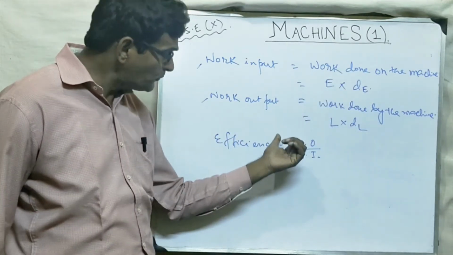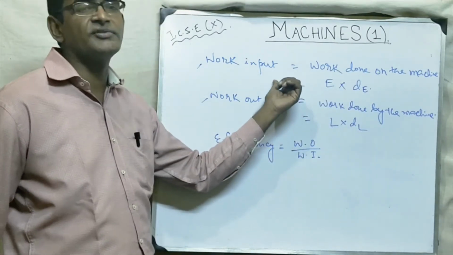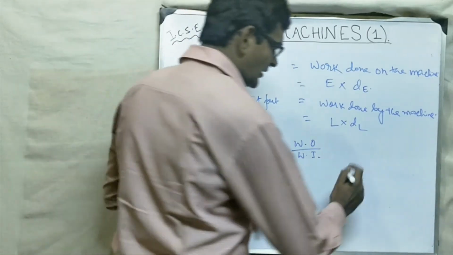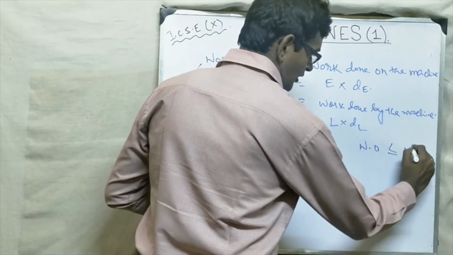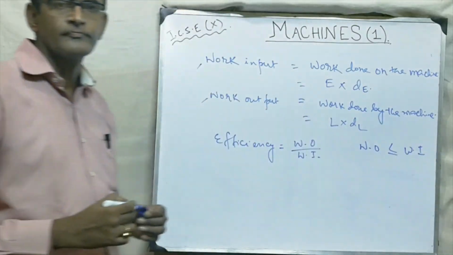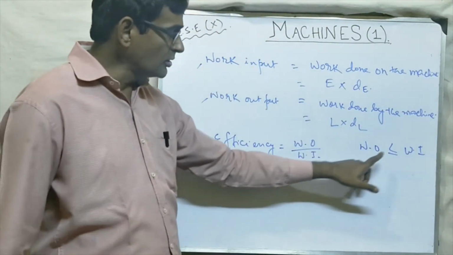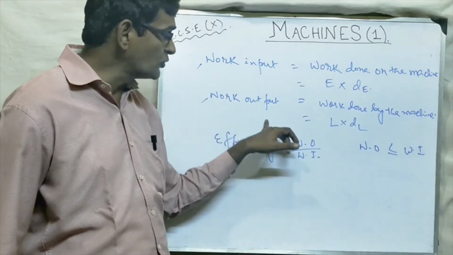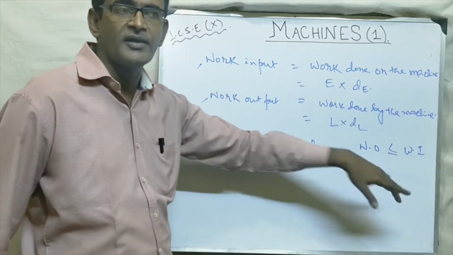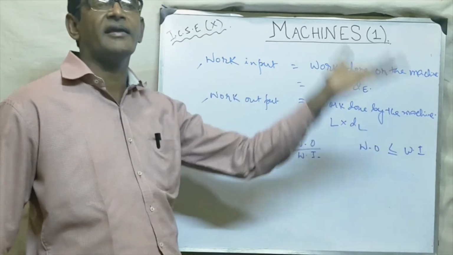But work output cannot be more than work input. Practically or in any way, work output will be less than or equal to work input. Work output cannot be more than input, because work output will depend upon the input. Now, if I give 10 joule input, how can I get 12 joule output?